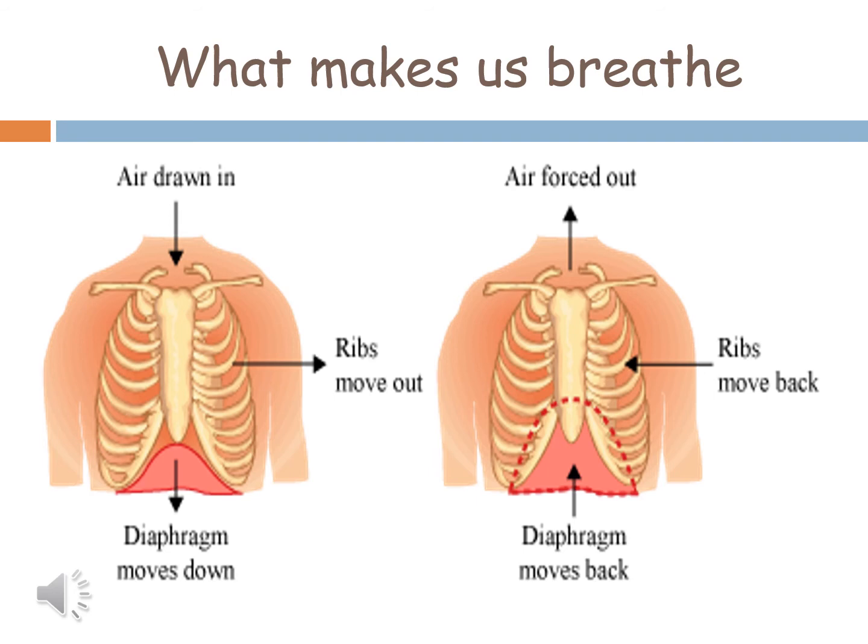So this downward and inward movement of the ribs and the upward movement of the diaphragm decreases the space in the chest cavity, and the chest cavity becomes smaller and the air rushes out of the lungs. So this is how inhalation and exhalation takes place. This is because of the movement of the ribs and movement of the diaphragm.